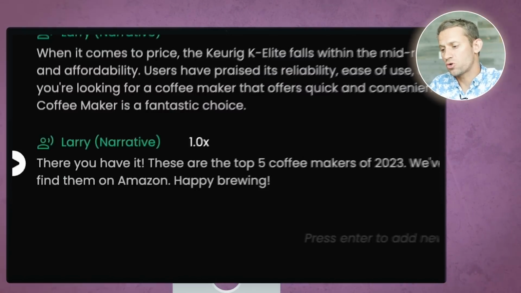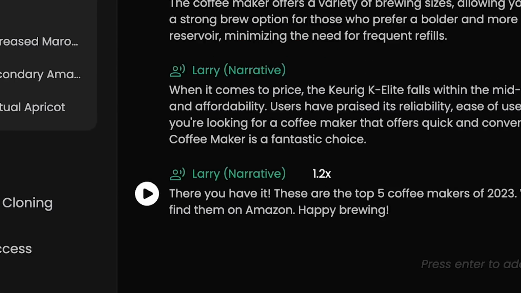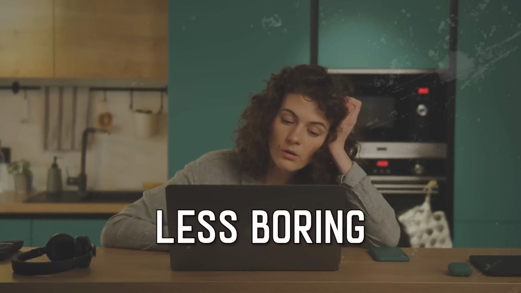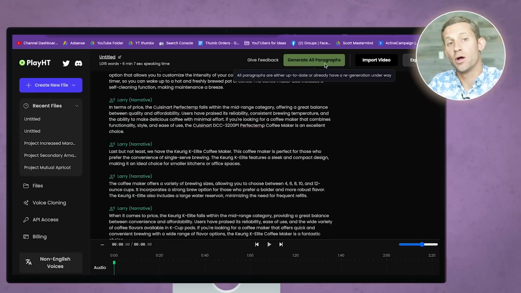Then when you scroll to the bottom, you see that 1.0x. This is where I really like Play.HT because you can speed up the voice, and you'll find that AI always talks a little bit slow. I talk really fast. You've probably already realized that. So you're going to speed it up to about 1.2x, and that's going to make it way less boring for people to watch. Then you head up to the top here, and we're going to click generate all paragraphs.